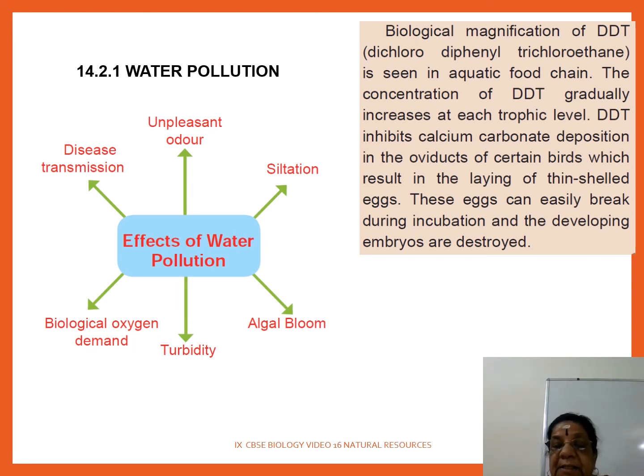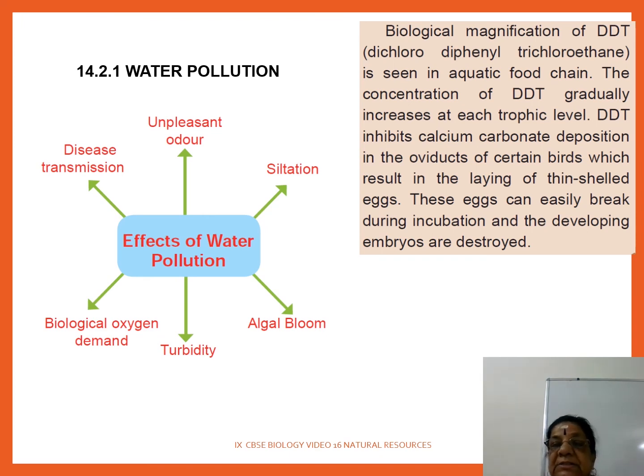Under the heading for algal bloom we have learnt eutrophication, right? Then turbidity, biological oxygen demand, disease transmission, unpleasant odor and siltation. சரியா? And as a result of this, biological magnification of DDT, dichloro diphenyl trichloroethane, is seen in the aquatic food chain. Food chain என்ன படிச்சிருக்கோம்? Producers, primary consumer, secondary consumer, tertiary consumer. இல்லையா? It is especially the aquatic food chain that it is affecting.